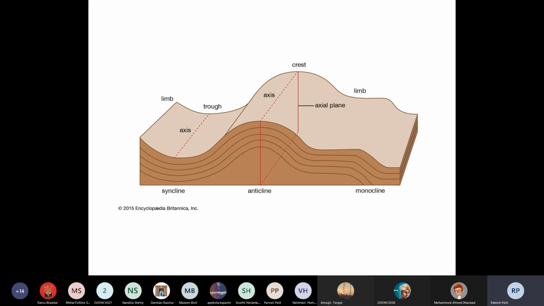When the middle portion of the rocks is stronger and can bear the stress, then it will go upward. If the beds are going downward, one condition is that the rocks are loose here, and another is that the gravitational pull will be more compared with the upper surface. That is called folds. Is it clear? Yes, sir. Okay.